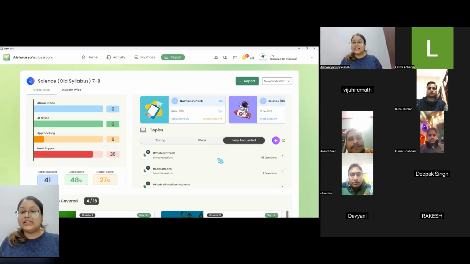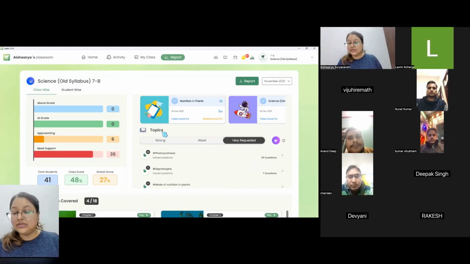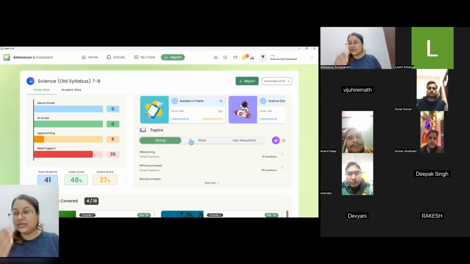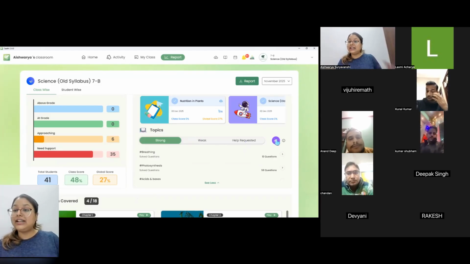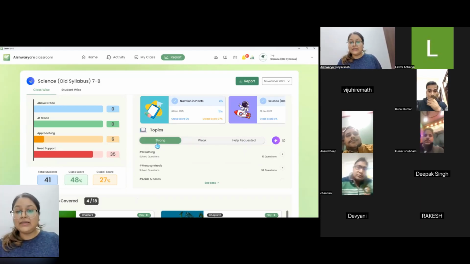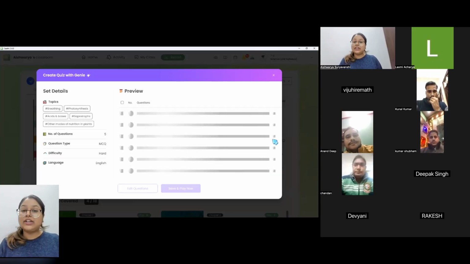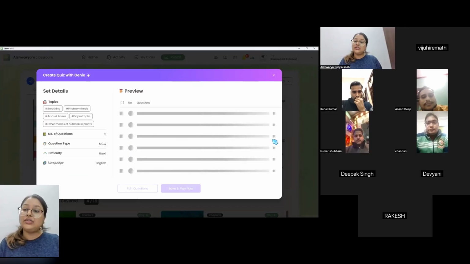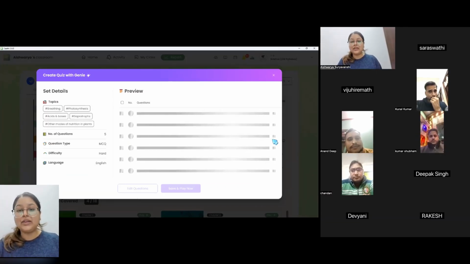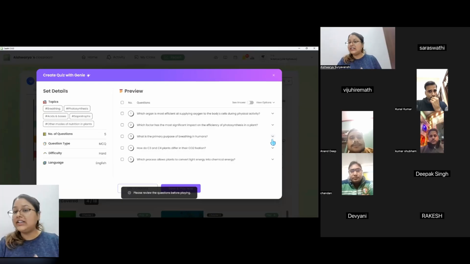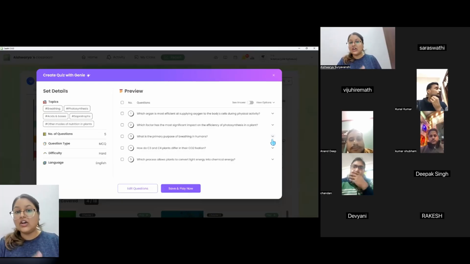Now this is quite interesting. You not only have the list of all those topics with you, what you can do, the next level over here is use Genie to create questions accordingly. So when I'm at the strong section and I use the Genie icon here, the questions that will be given to me are going to be a very difficult type of questions, challenging questions. Why? Because the students are already giving correct answers to these questions or these concepts.